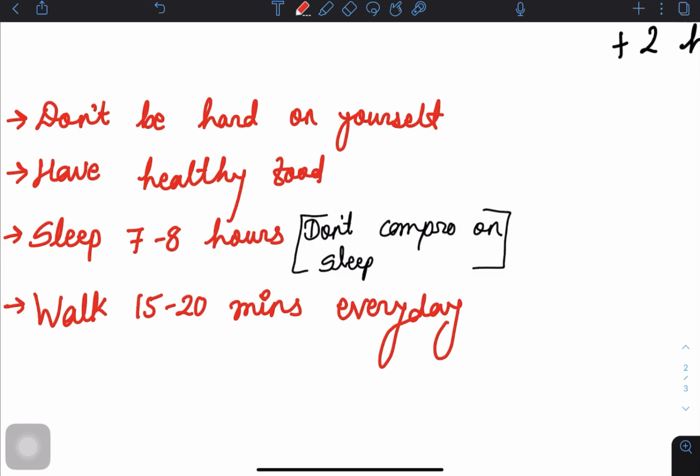Please eat healthy food. Eat almonds, cashews, seeds, sunflower seeds, pumpkin seeds, everything. You can keep this on your study table and have it. I used to do the same.